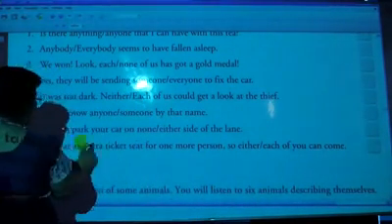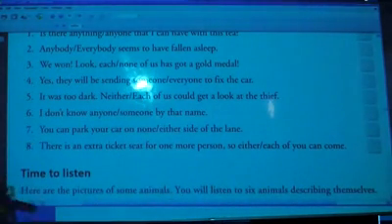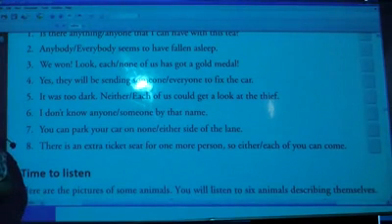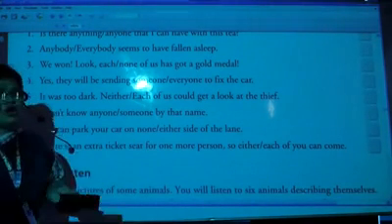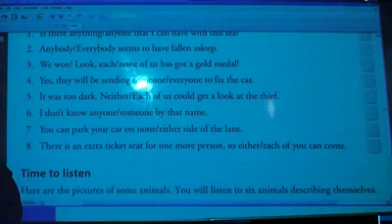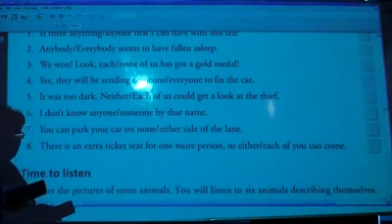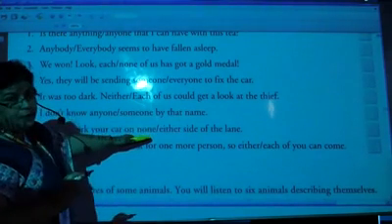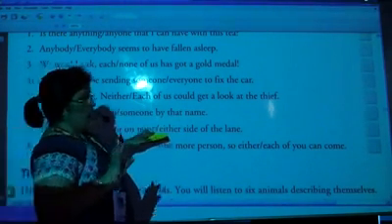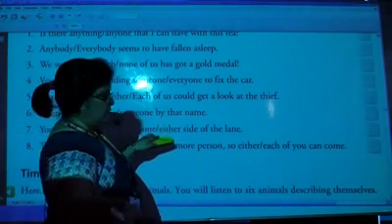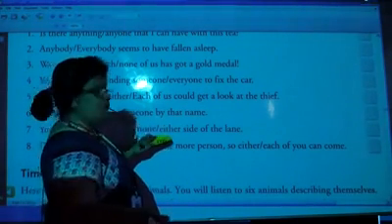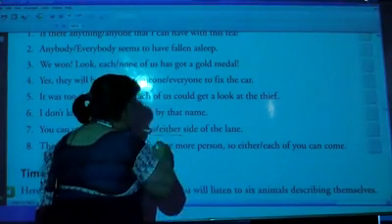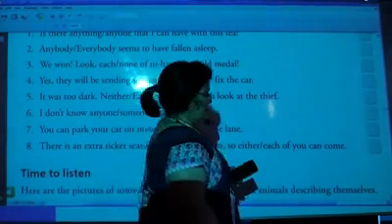Our next sentence. You can park your car on none or either side of the lane. None of the side or either side of the lane. Come on, tell me. None means ek bhi nahi. Either means any one. So, which is the suitable one? Either side, right?